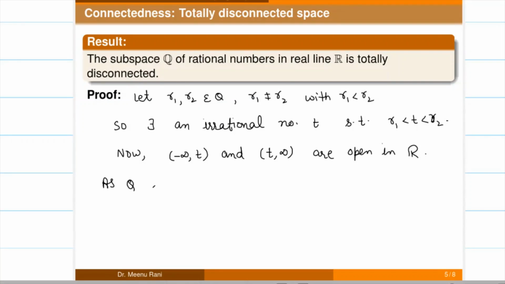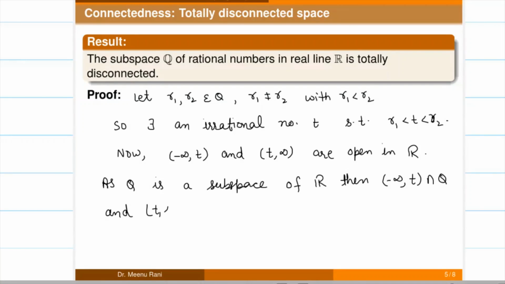So as Q is a subspace of R, if we take the intersection of Q with these open sets, that is minus infinity to t intersection with Q and t to infinity intersection with Q, these are open in Q.